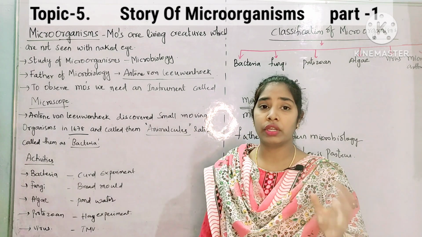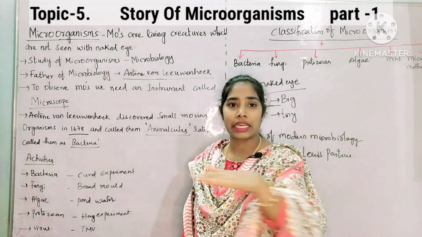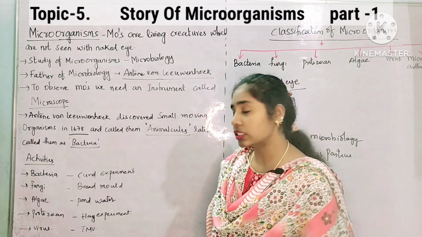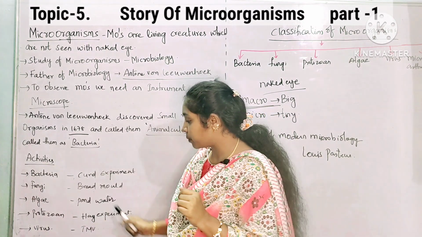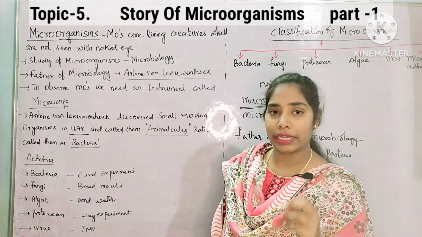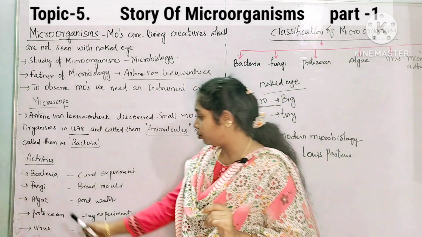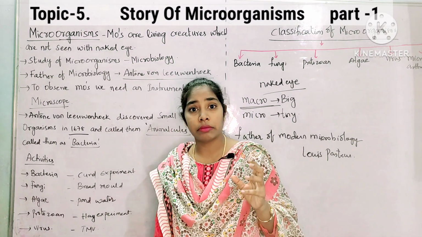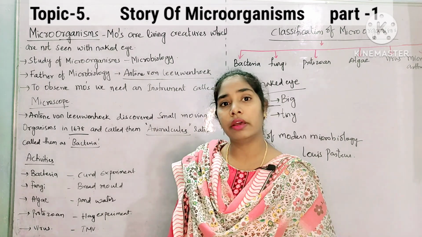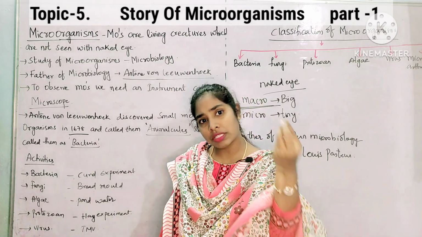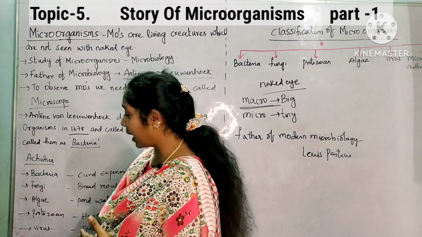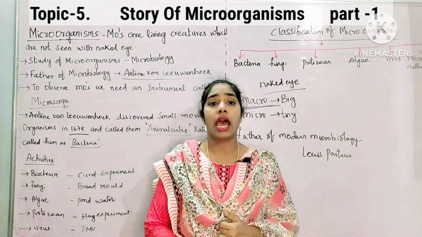Next, pond water. If you take any pond water, the greenish layer present on the pond water is called algae. Next, the hay experiment to see protozoans. Hay is nothing but dried grass, so you take the dried grass and perform an activity to observe protozoans. Next, TMV, which is tobacco mosaic virus, or you can take other examples. By taking those diseased plants you can observe viruses. In this way we have some activities in the textbook, so let us see them one after the other.